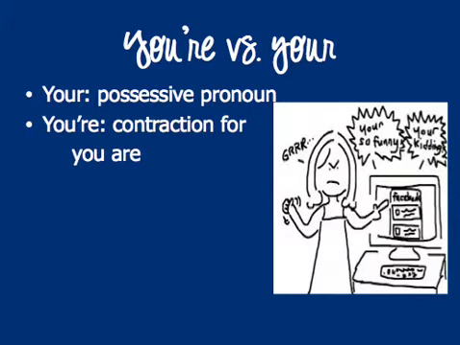Your and you're. Your, Y-O-U-R, is a possessive pronoun, and you're, Y-O-U apostrophe R-E, is a contraction for you are. I think people sometimes think that they are just using an abbreviation when they use Y-O-U-R to mean you are, but that is not acceptable.